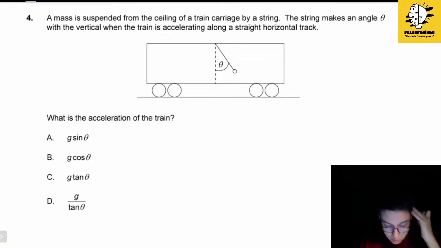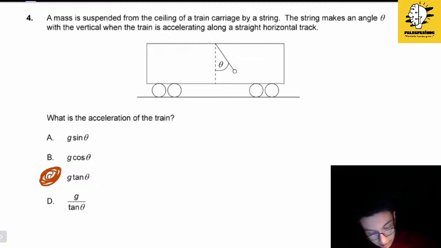As far as I've understood, the question is definitely about inertia, because as the train starts to move, we will have such a force. It will definitely be g tan theta, so it will be C. But why?